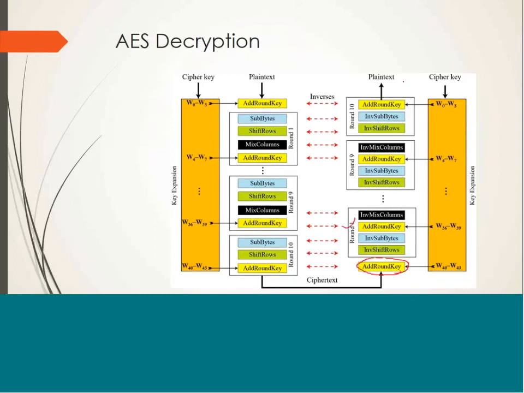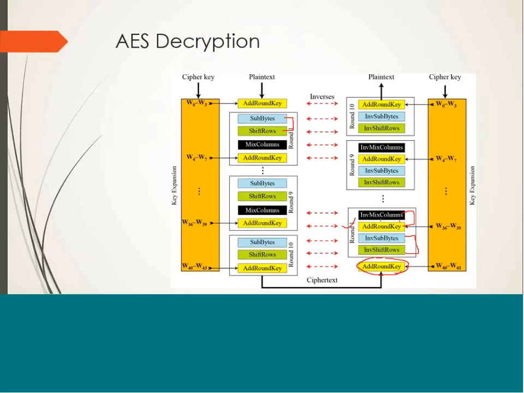Then in round 1, you can see the first 2 stages are interchanged and the last 2 operations are also interchanged. As you can see, previously we had substitute byte followed by shift rows, but in case of decryption, we first perform inverse shift rows and then inverse substitution byte. Similar is the case with the other 2 operations.